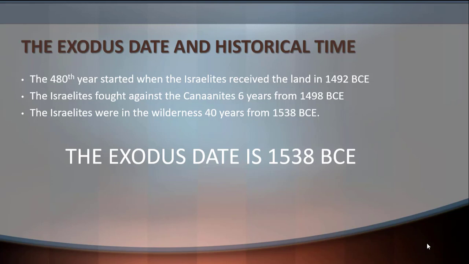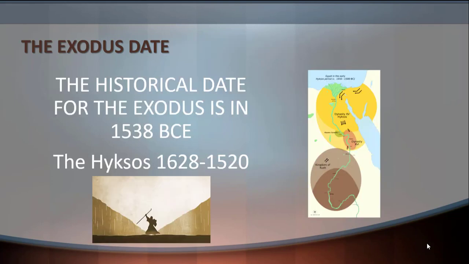We come to the date of the Exodus in 1538 BCE, and it will seem a little bit weird because this is a very early date, and the commonly accepted date is 1446 BCE, but we know that that's according to the Assyrian chronology, and they're taking away some years. So the historical date for the Exodus is 1538 BCE.